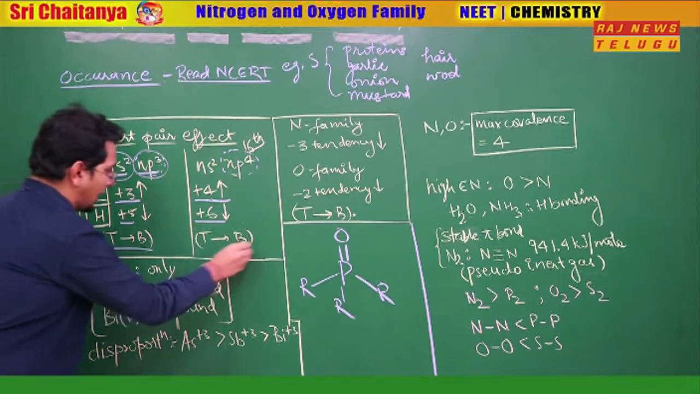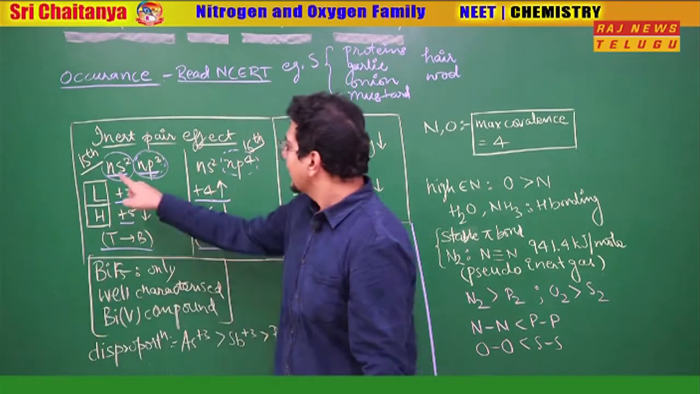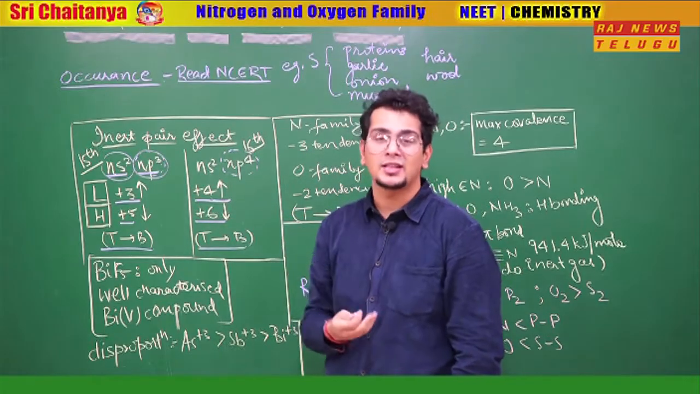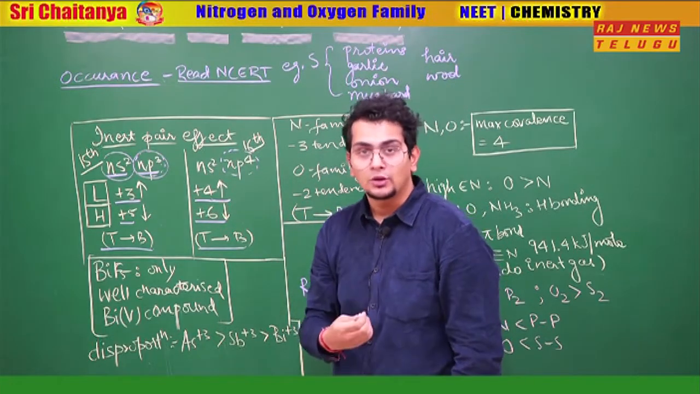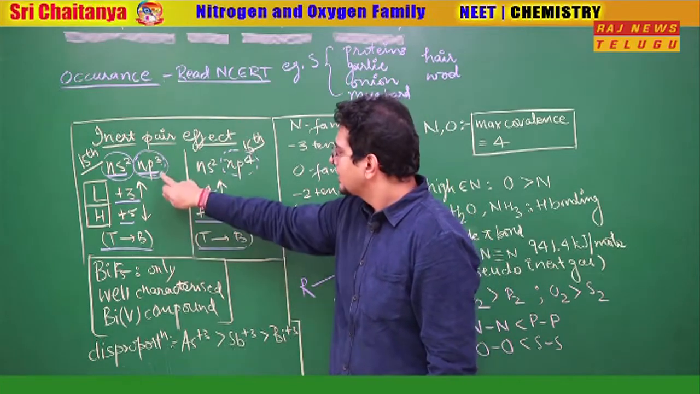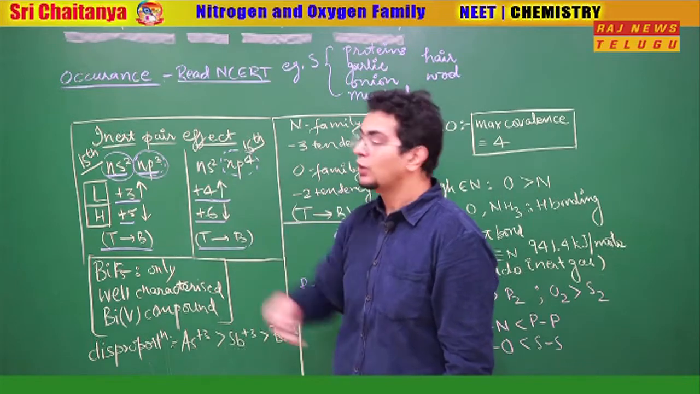Top to bottom, as we go, what happens? This ns2 starts becoming a little bit inert. It is not interested in the bonding as we are going down the group. So what happens here? As you go top to bottom, this np3 are more and more involved in the bonding.